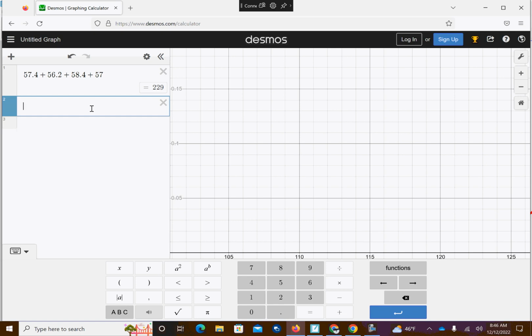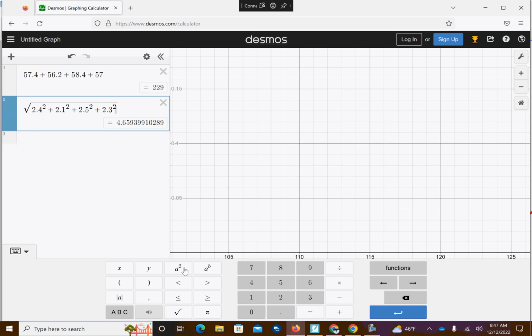The entire standard deviation, if I do the square root of this, I'm going to go 2.4 squared plus 2.1 squared plus 2.5 squared plus 2.3 squared.